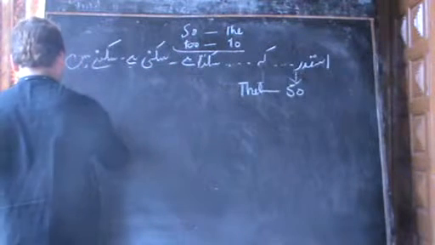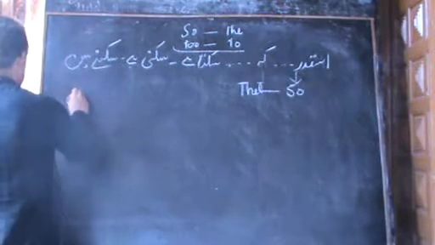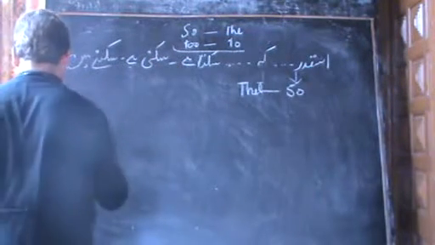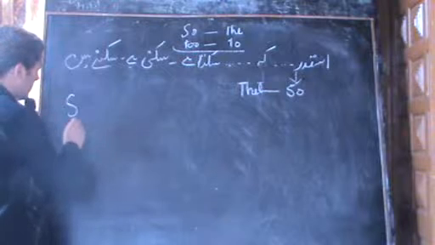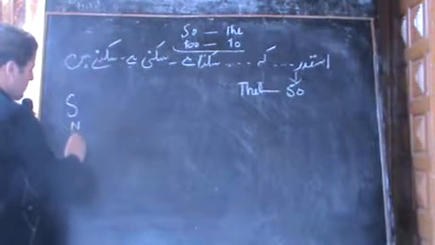Here first I write subject, or it can be noun, pronoun.